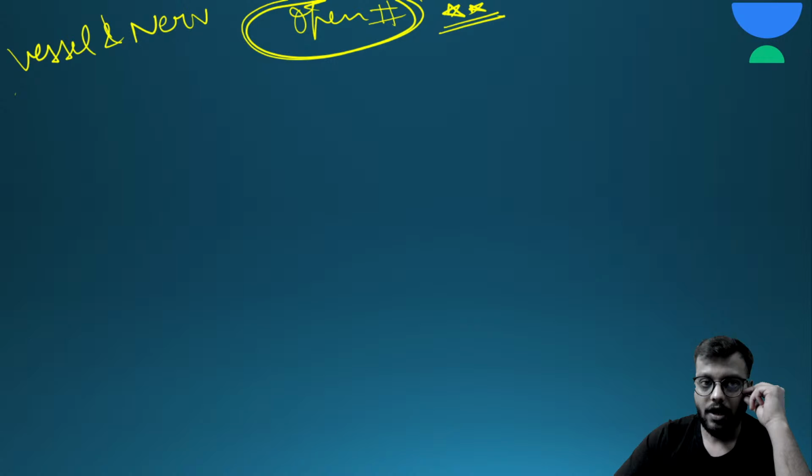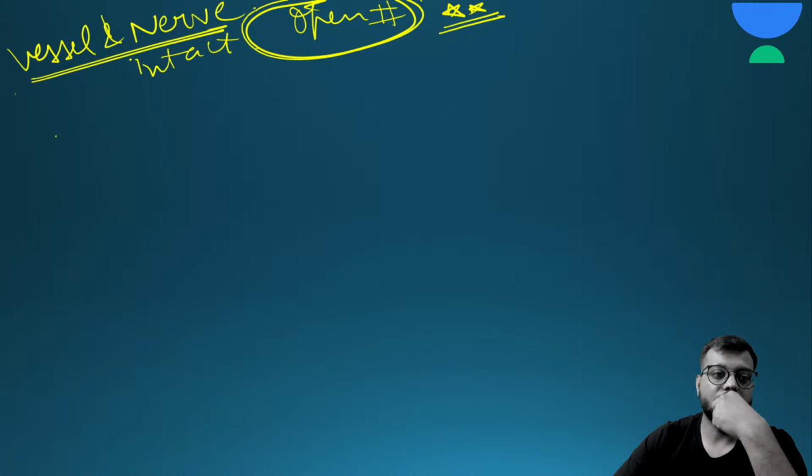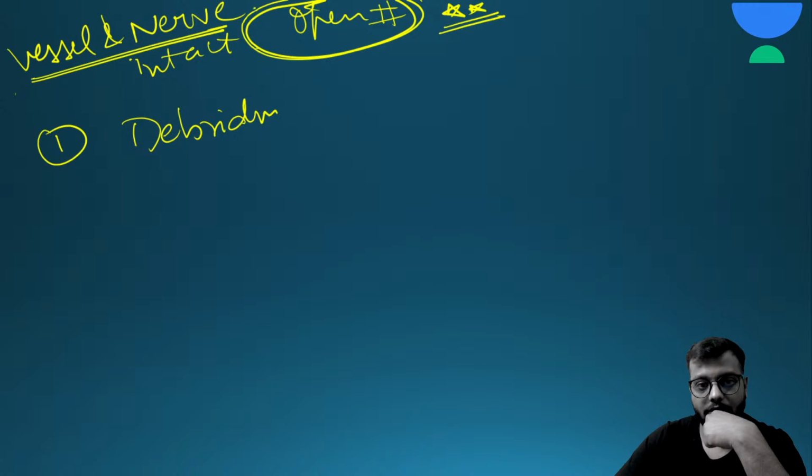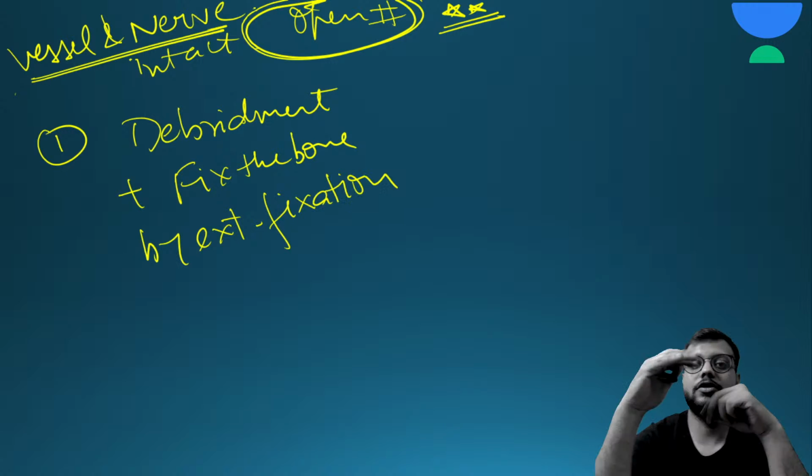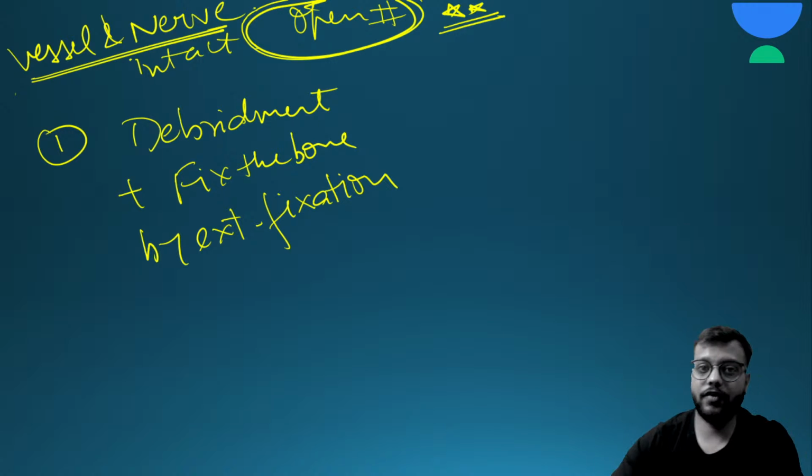If vessels and nerves are intact, then what you do, first of all you debride and you fix the bone, generally by the external fixator. Internally by nail or plate you cannot fix because it will lead to infection of the orthopedic implant, and that will be a very serious condition for the patient.